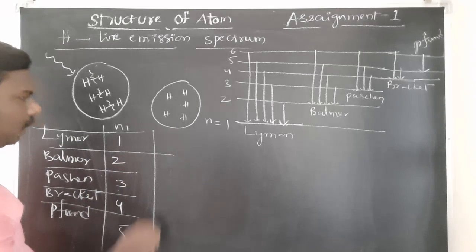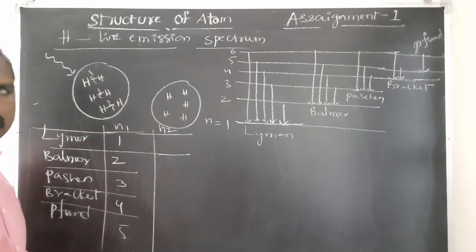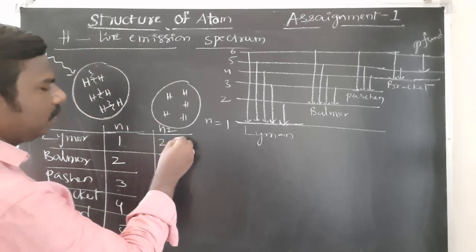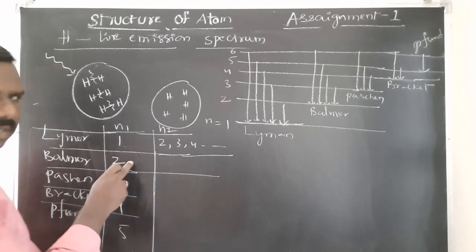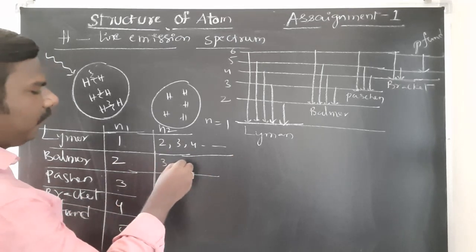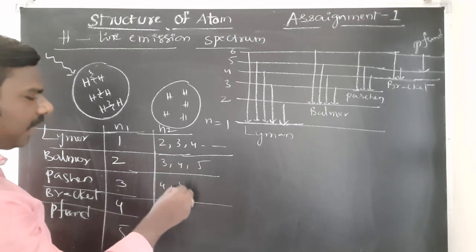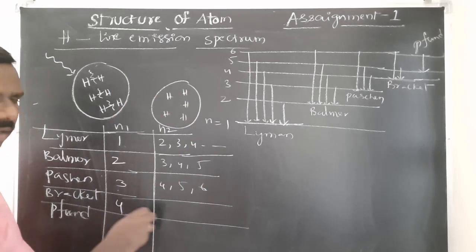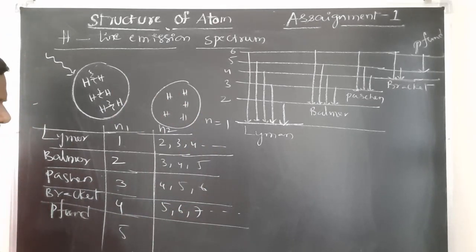Next, n2. n2 is nothing but any higher energy level. 1 is the ground level, and the higher energy levels are 2, 3, 4, etc. 2 is the ground level for this, and 3, 4, 5, etc. 3 is the ground level, 4, 5, 6 are higher energy levels. 4 is the ground level, 5, 6, 7, etc. are higher energy levels.